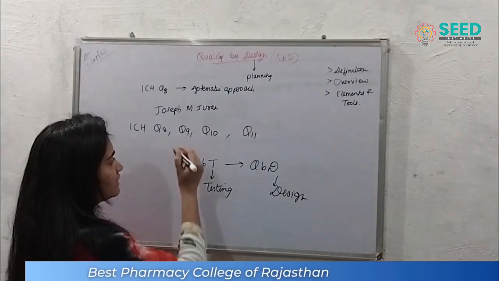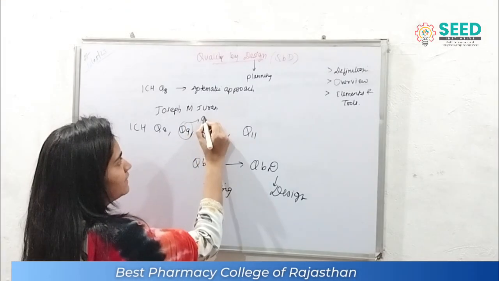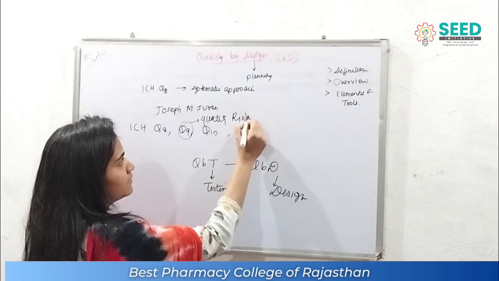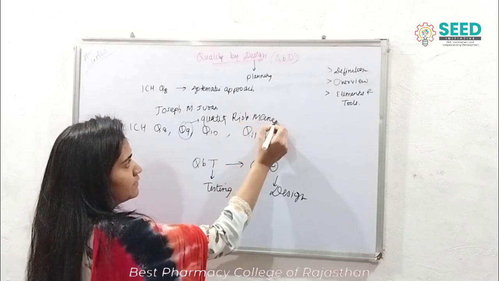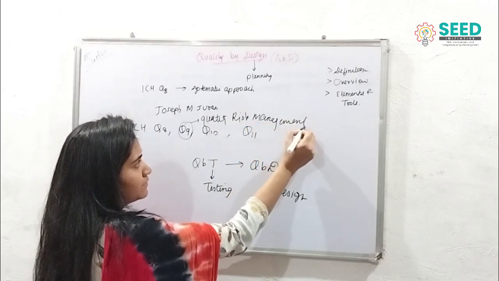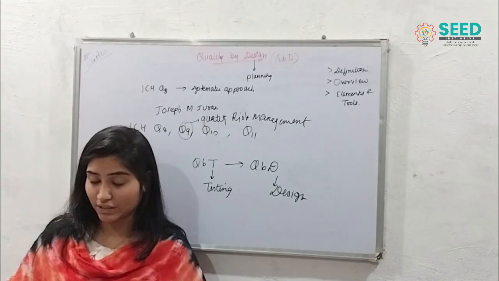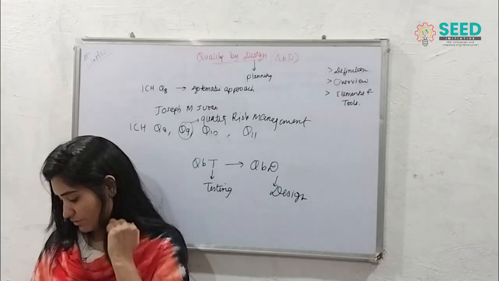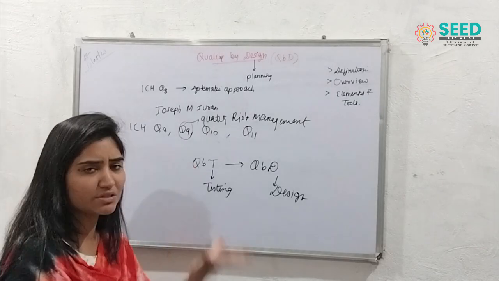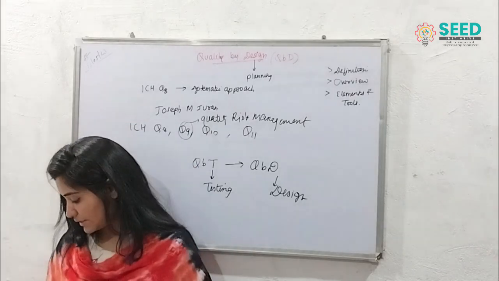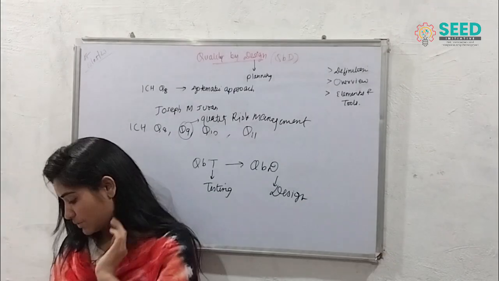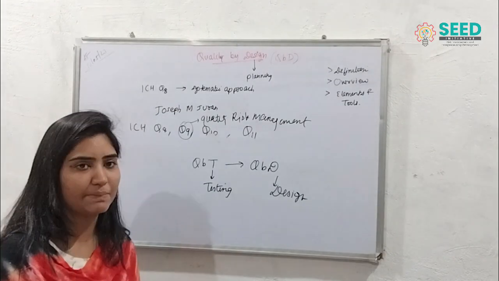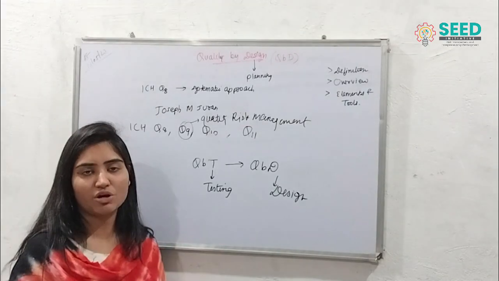It is a very important term, quality risk management, and we have to learn what it means. And then ICH Q10 talks about the pharmaceutical quality system, the overall system that we are following, that is the quality system. And Q11 is again about the development and manufacturing of biotechnological or biological products.